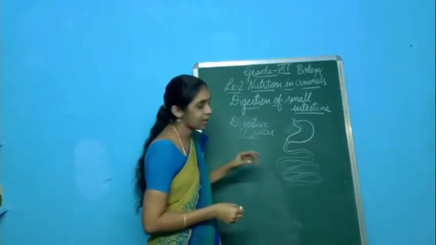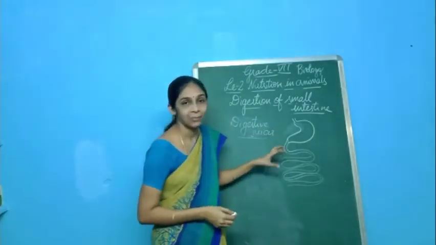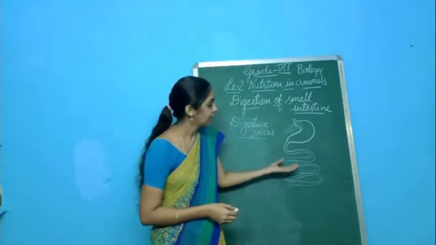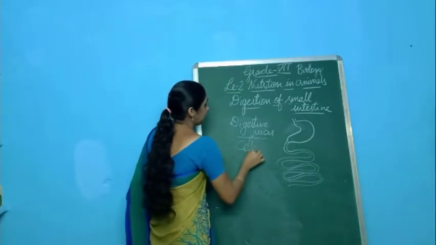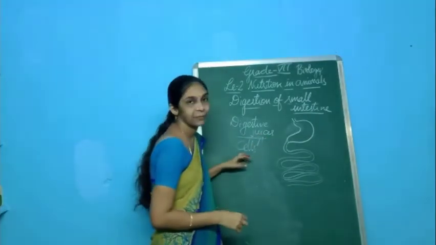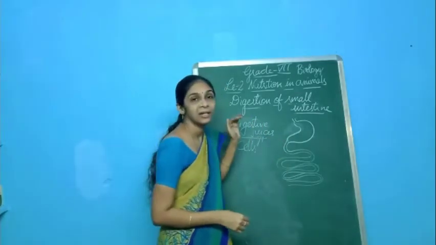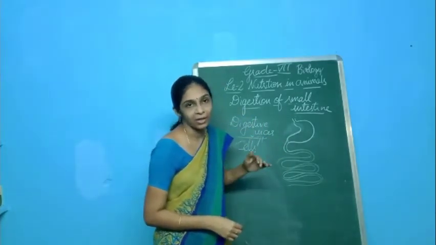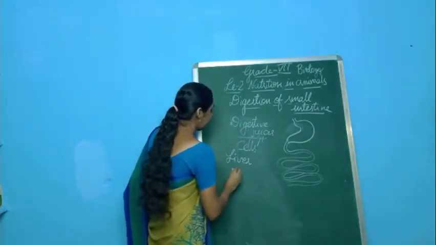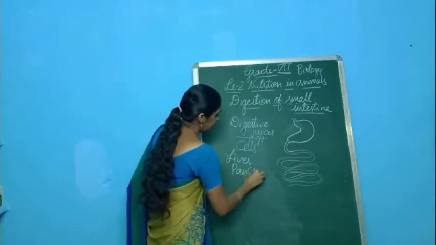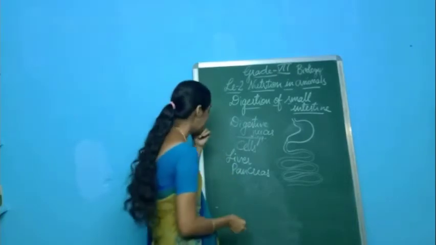One type of juice is secreted by the cells of the small intestine itself. So from the cells, some digestive juices are secreted. Other than this, certain organs in our body, like the liver and pancreas, secrete these.